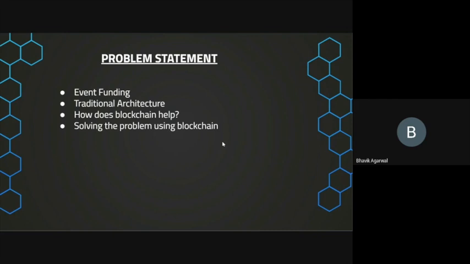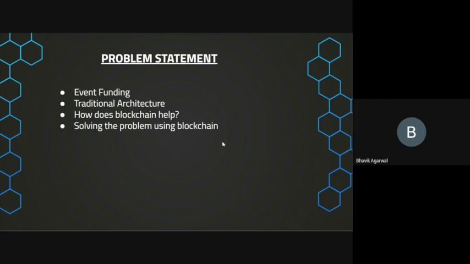So first of all, the problem statement that we had initially thought about was to solve the problem of event funding. Event funding is basically like whenever a major festival happens in a society, some people give the funds to a certain set of people, and that set of people who are on the top of the hierarchy buy the products from the market to organize that event. Sometimes it happens that we as commoners give some money to the people at the top of the hierarchy, the leaders of the committees, to buy some products, and they can use some funds for their own personal use and some funds to buy the products for the festival or the event that is happening.